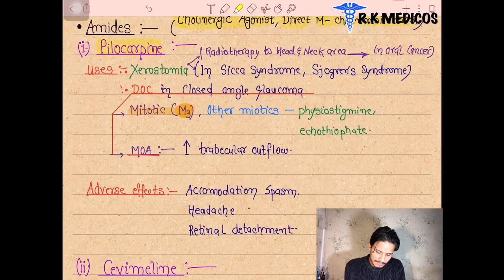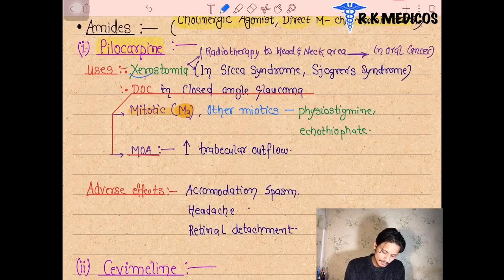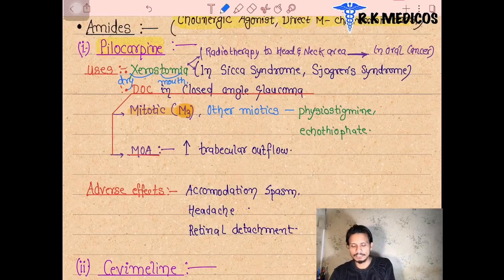Pilocarpine is basically useful in the treatment of xerostomia, when a patient has dryness of mouth. Xero means dry, stomia means mouth. In what type of patient does dryness of mouth happen? In Sicca syndrome or Sjogren's syndrome; these diseases come in our pathology topics, but for now you have to memorize that xerostomia happens in patients with Sicca syndrome and Sjogren's syndrome.